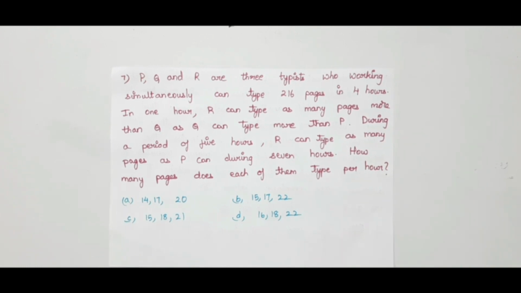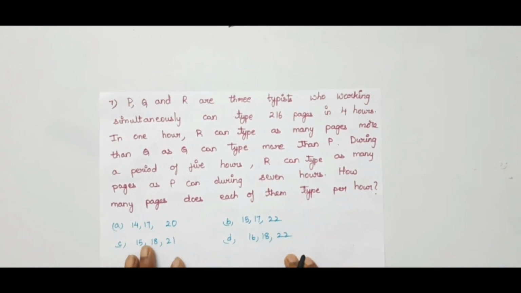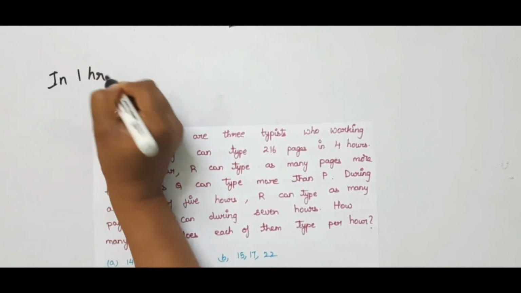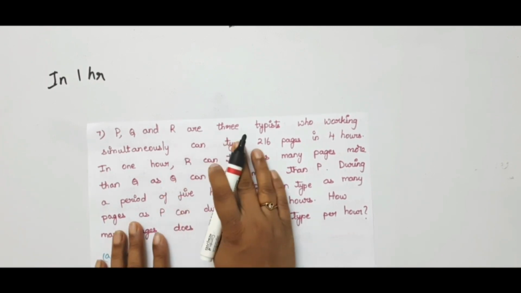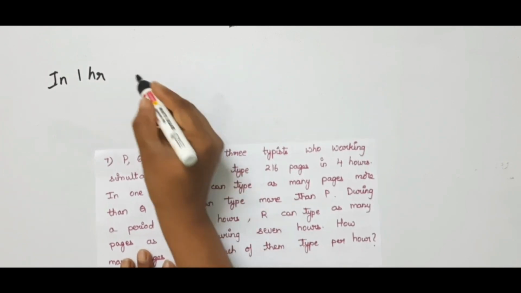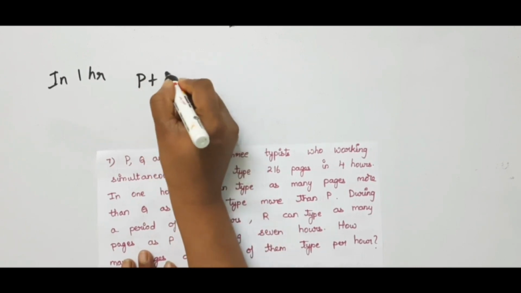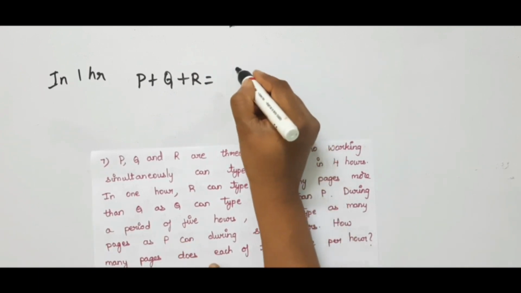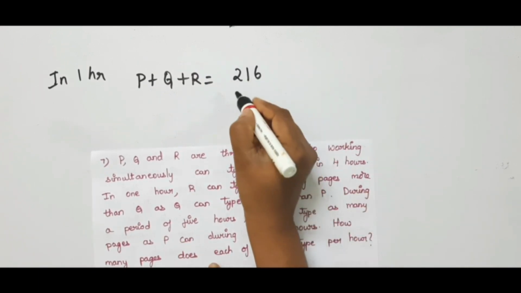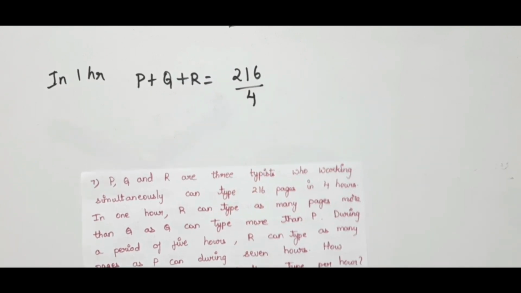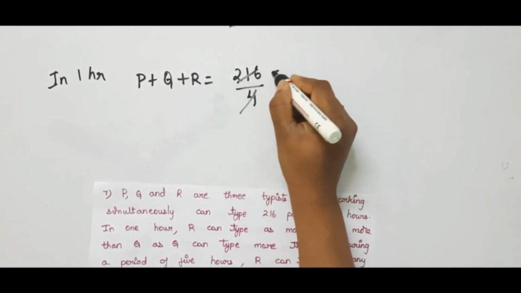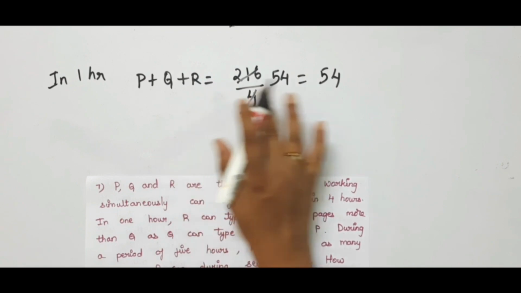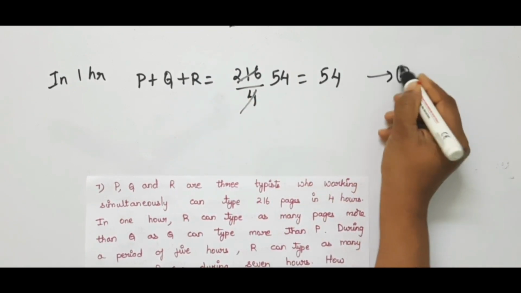Okay. So he has given that in 1 hour, P plus Q plus R is equal to how much work they can do? 216 divided by 4. This is nothing but 54. So we got P plus Q plus R is equal to 54. Let it be 1. Next.